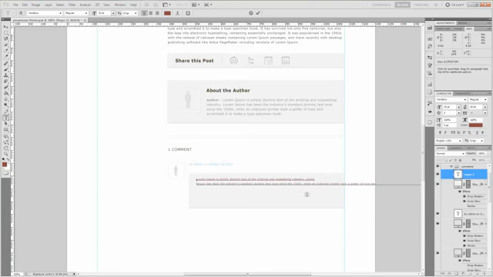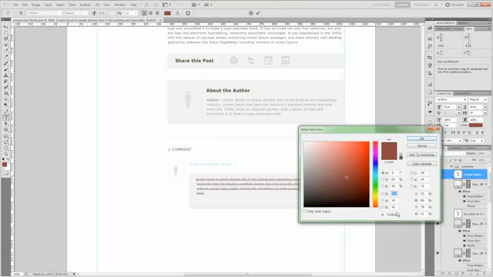Let's go ahead and create our line breaks. Create them exactly where I am putting them. Shift Enter and Shift Enter.